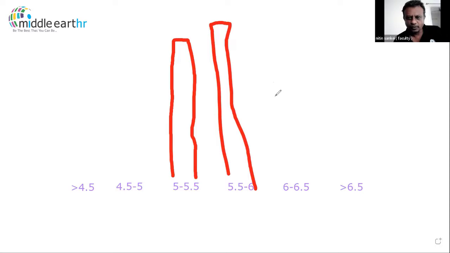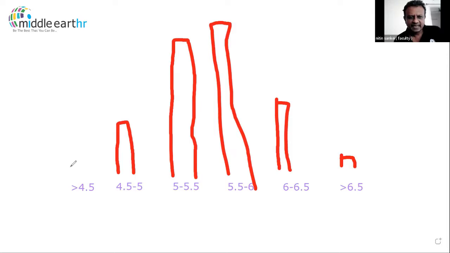I will see a much smaller number above 6 feet, and greater than 6.5 will be a very, very small minority. Same way, 4.5 to 5 is something like this, and below 4.5 is smaller still. Would you agree with me? Yes.